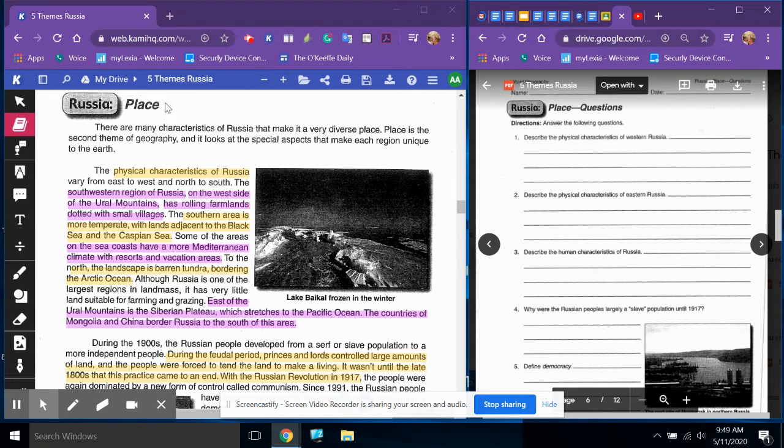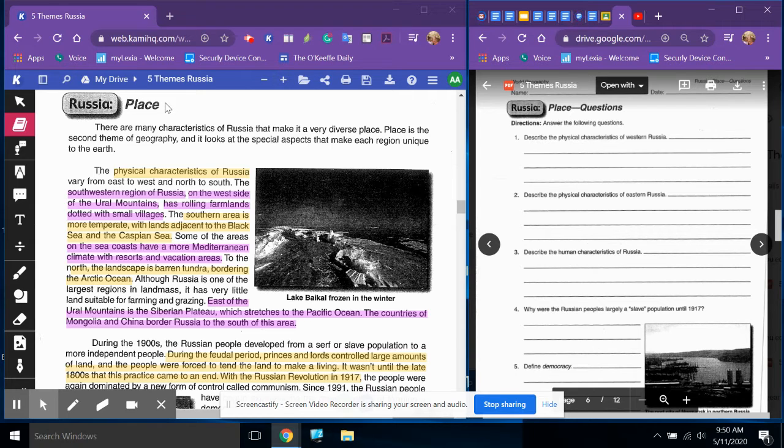Okay, so as we begin our reading on Russia place. There are many characteristics of Russia that make it a very diverse place. Place is the second theme of geography, and it looks at the special aspects that make each region unique to the Earth. The physical characteristics of Russia vary from east to west and north to south. The southwestern region of Russia, on the west side of the Ural Mountains, has rolling farmlands dotted with small villages. The southern area is more temperate, with lands adjacent to the Black Sea and the Caspian Sea.